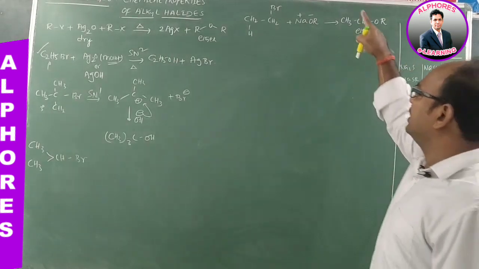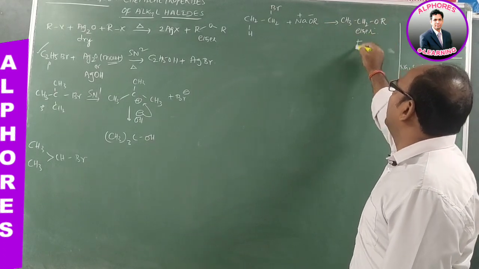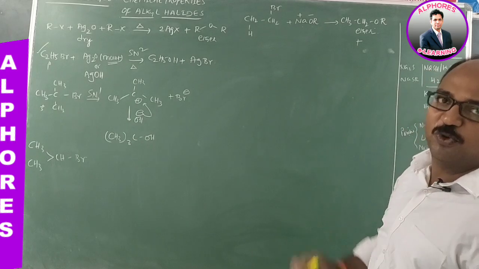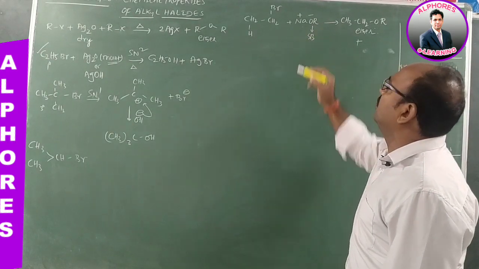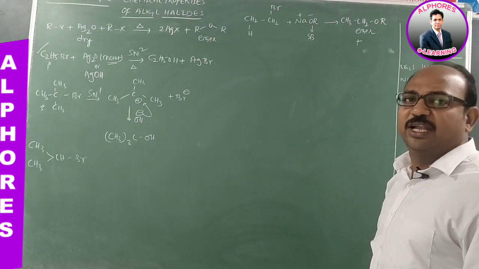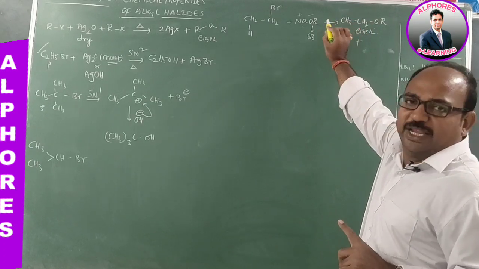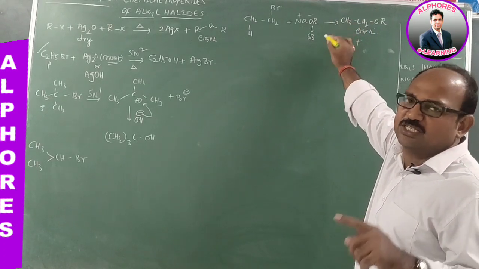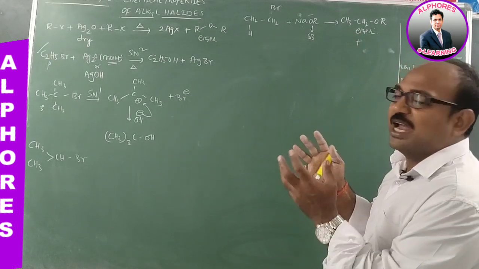But when you are using sodium alkoxide, not only substitution but elimination product is also possible, because OR minus is a strong base. It is the conjugate of a weak acid. OR minus is a strong base, the conjugate of the weak acid alcohol. So alcohol is a weak acid, and its conjugate is a strong base. Being a strong base, it prefers to abstract a proton.